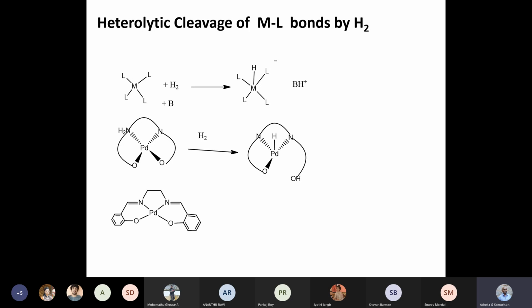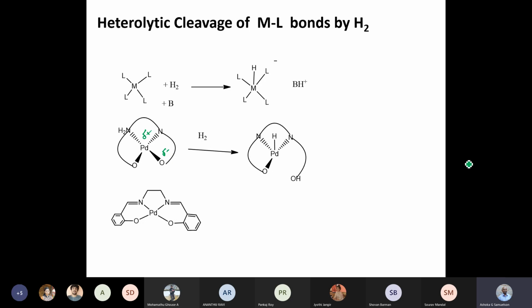Finally, heterolytic cleavage happens when you have a base or a ligand. These bonds are already polarized. Oxygen is much more electronegative than a metal, so you already have delta minus and delta plus.